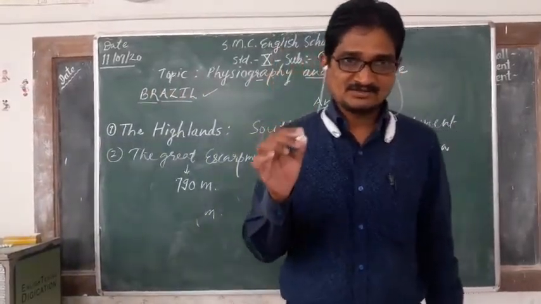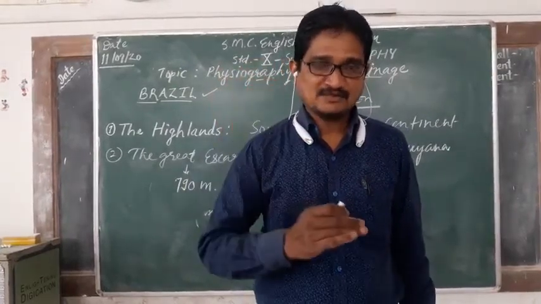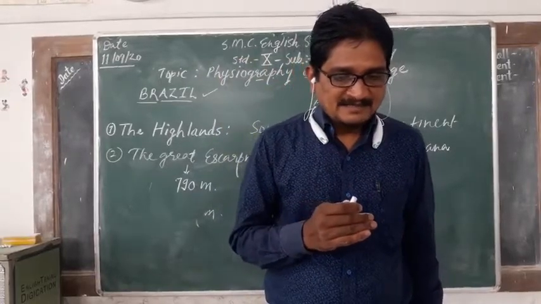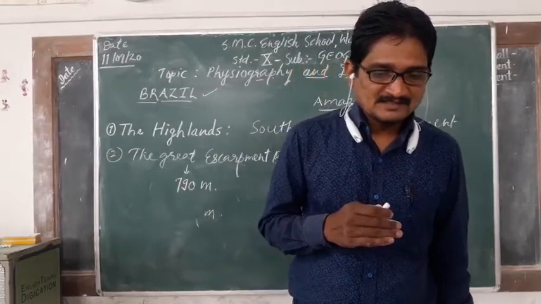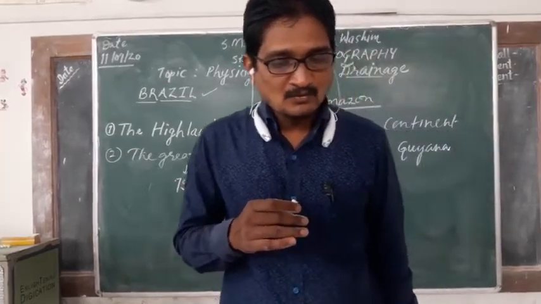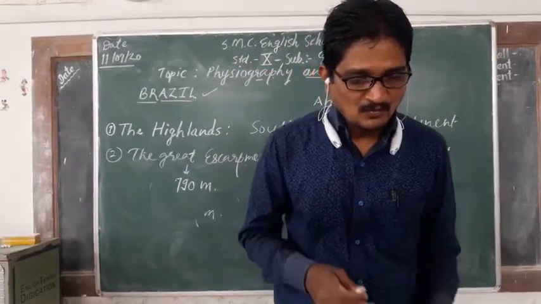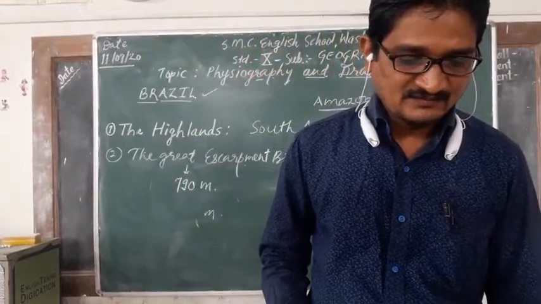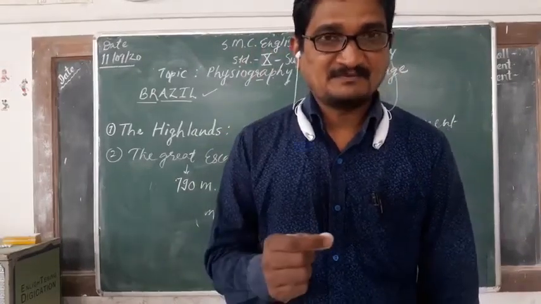In some regions, the height decreases gradually. The escarpment is very steep, particularly from Sao Paulo to Porto Alegre. See here, the escarpment is very steep.